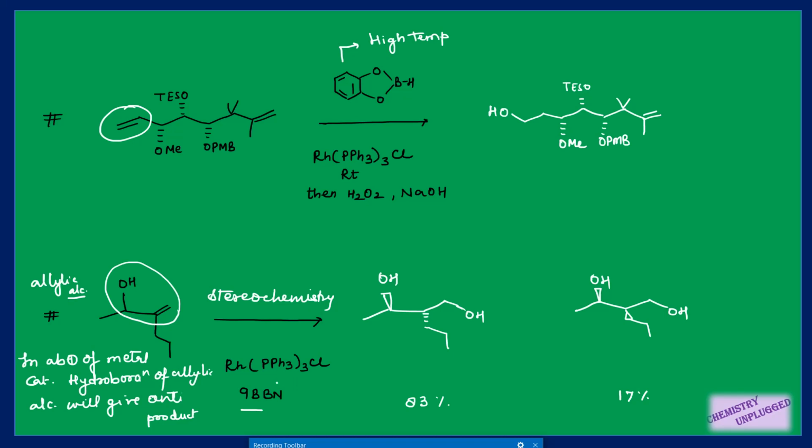Then if in addition to hydroboration you are using a metal complex like a rhodium metal complex, then you will get syn as the major product, right? So it is very important that whenever you are doing hydroboration of allylic alcohol, be very careful whether you have a rhodium complex in the reaction or not.